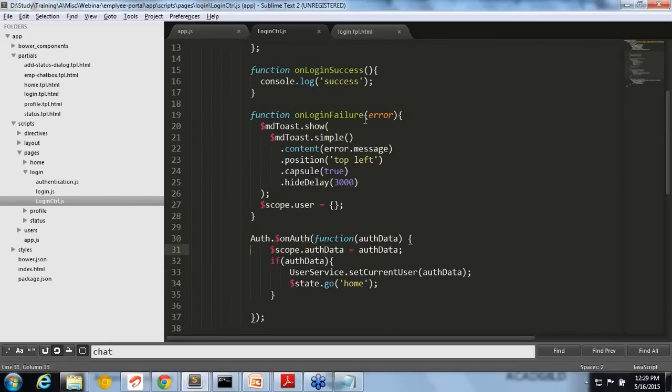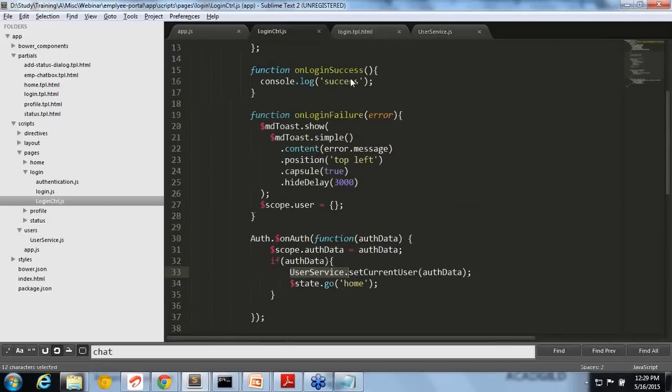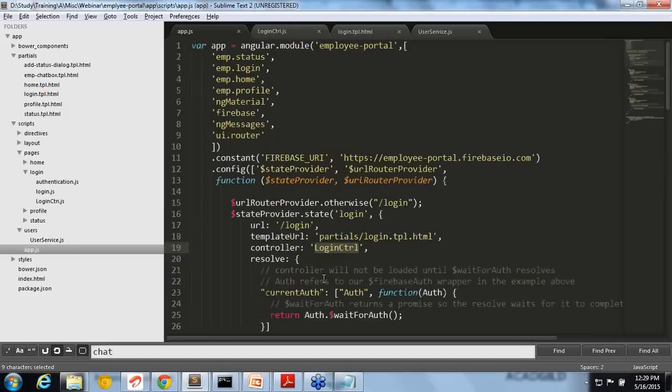This part is related to Firebase. So once you are able to log in, it will set the current user, using a service, the user service. It is just to set the value. Same thing as what we saw earlier with a factory. In that factory, I can return any function and it can be injected and used, right? So I'm just saving that variable here. And then you can see I am using $state.go of home. That is the routing part. This $state is a service given by UI router, and it is telling to go to the home page. So when we say go to the home page, what is happening?